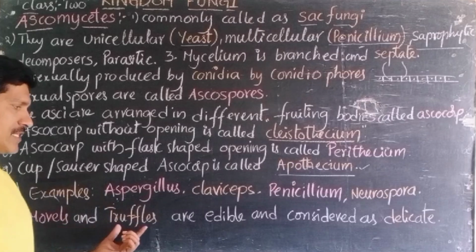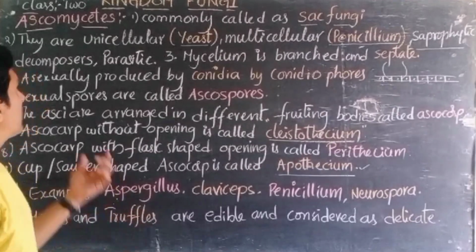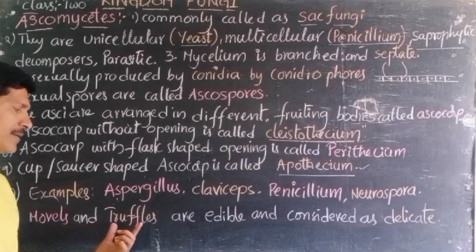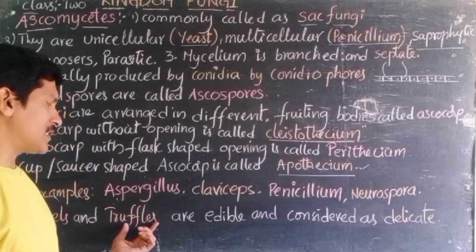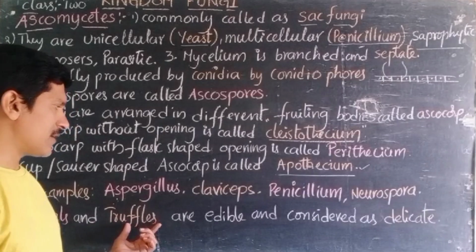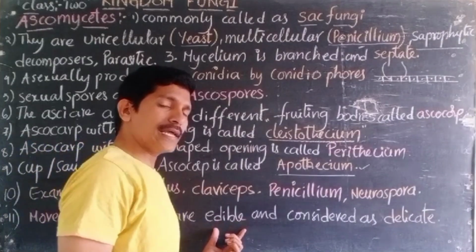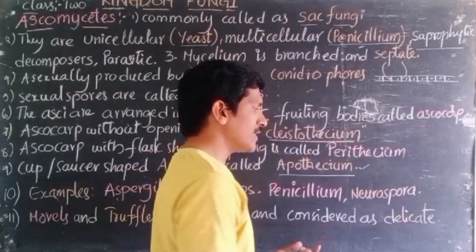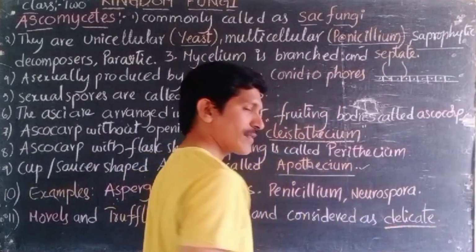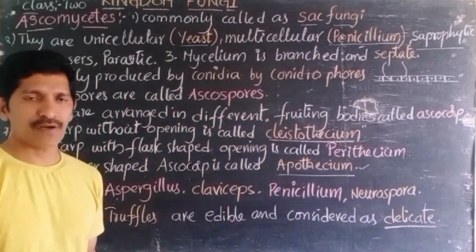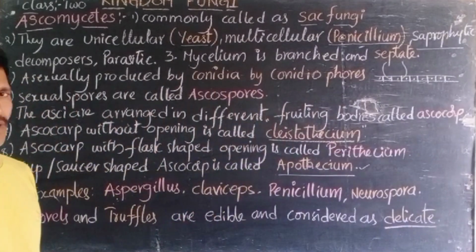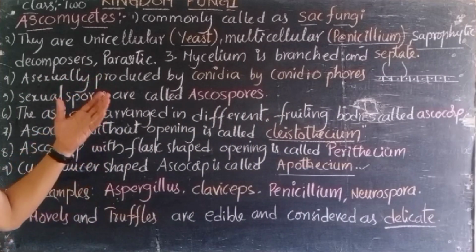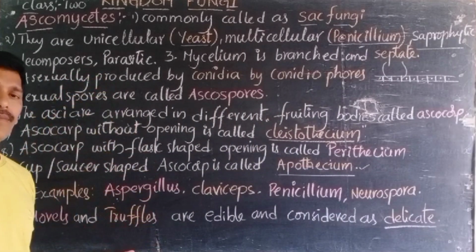Later, some other structures are also there: morels and truffles. These are Ascomycetes species only. These are morels and truffles. These are edible, can be eaten, right? And so these are considered delicacies, because they are used as edible parts. Okay, so this is regarding the second class of fungi, Ascomycetes.